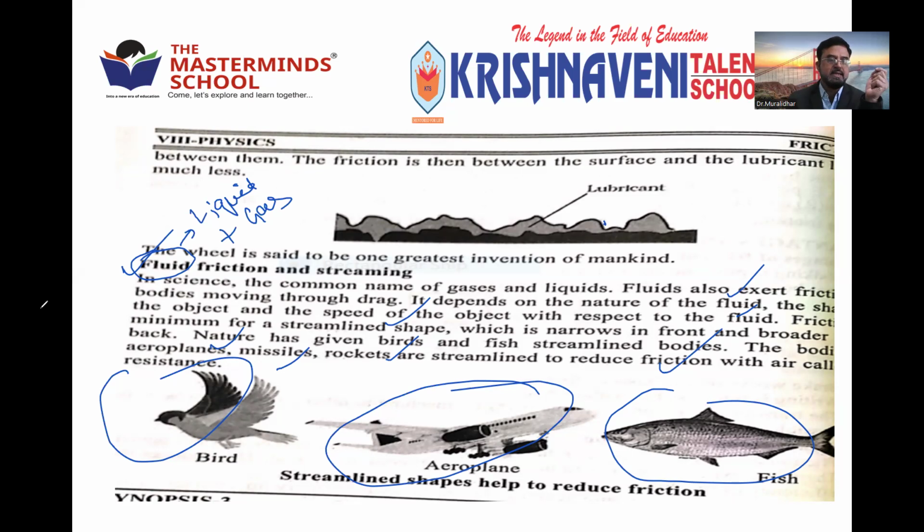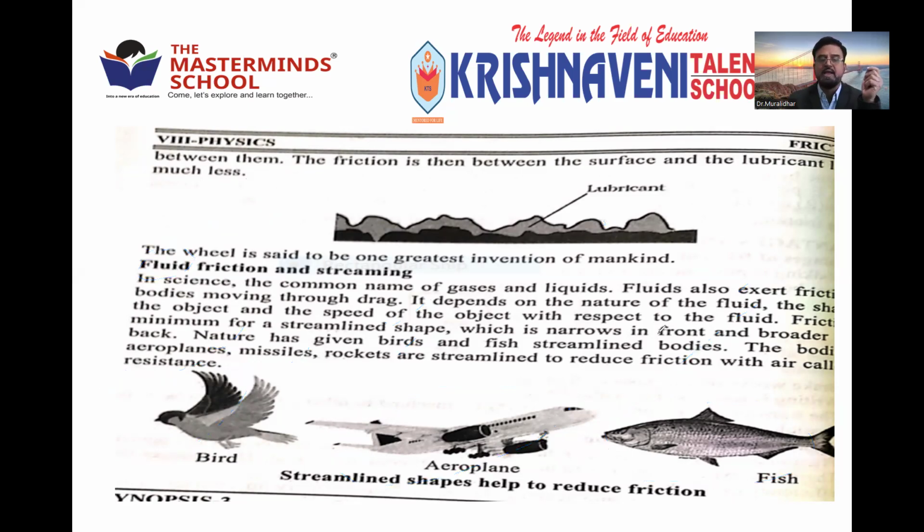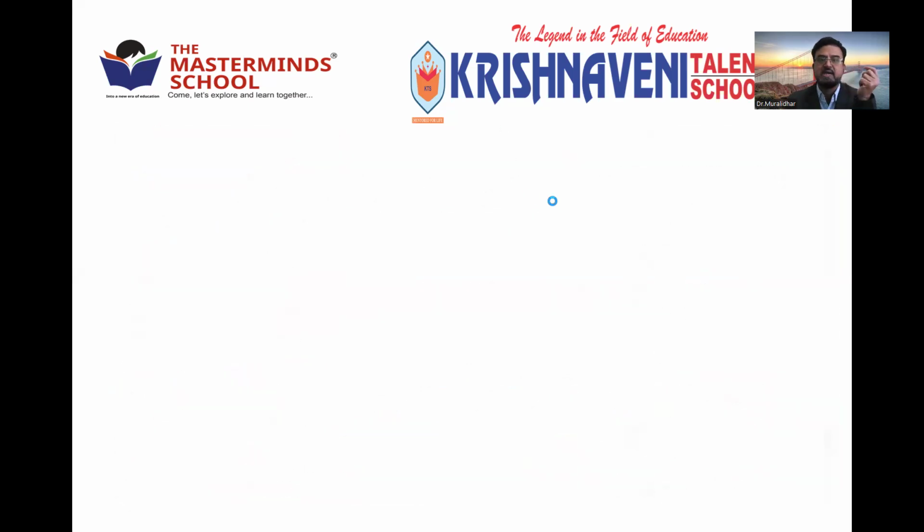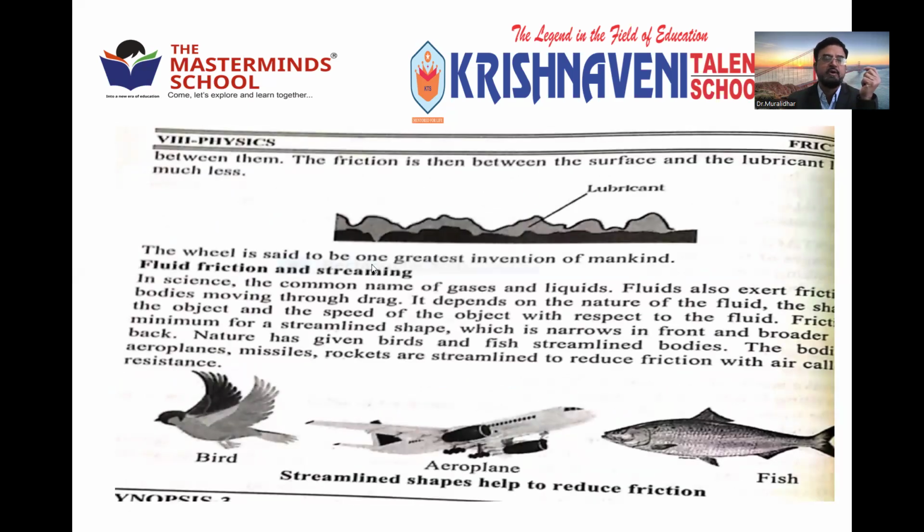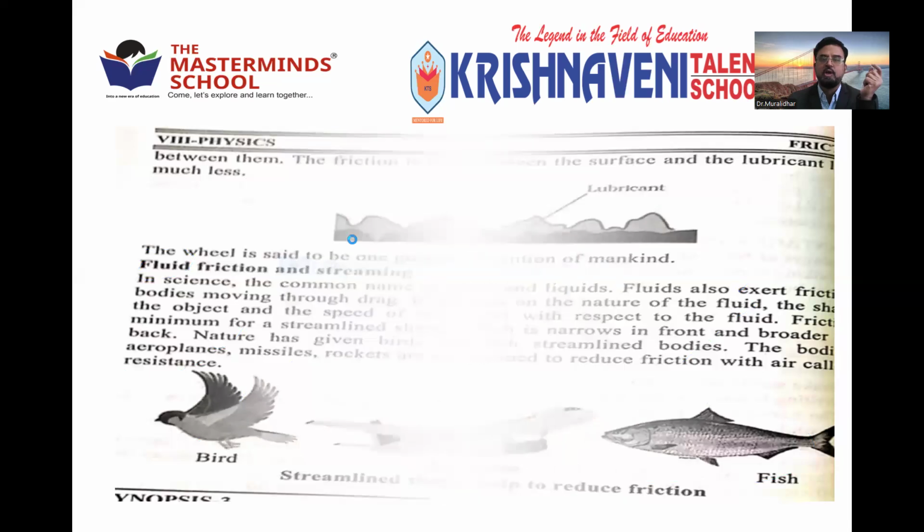That is the reason aeroplanes are streamlined artificially, whereas fish and birds are given their shape by nature to reduce friction. So this is clear about the advantages and disadvantages, the methods of reducing friction, and fluid friction.